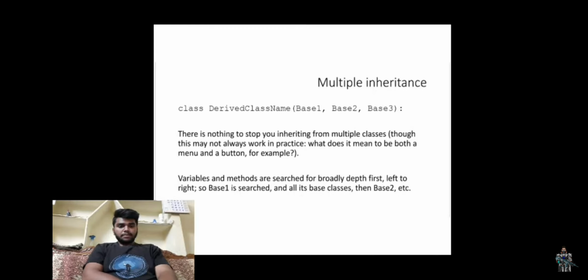When we come to multiple inheritance, in the previous one we learned about inheritance. Multiple inheritance is a feature where a class can derive attributes and methods from more than one base class. Hence, it creates a high level of complexity and ambiguity, known as the diamond problem in the technical world. We will take up this problem later.